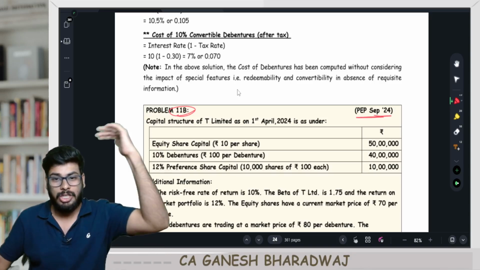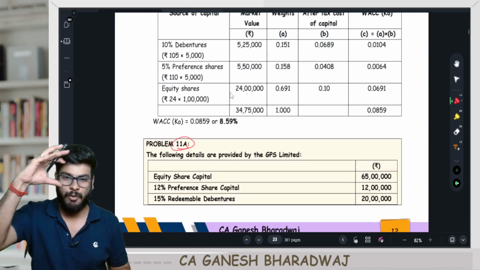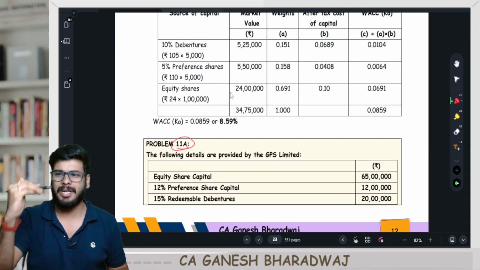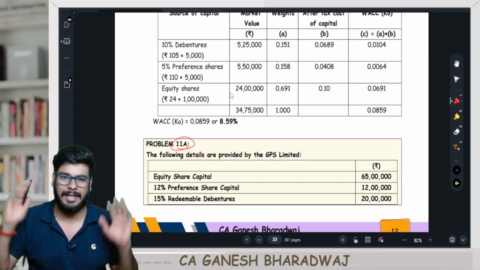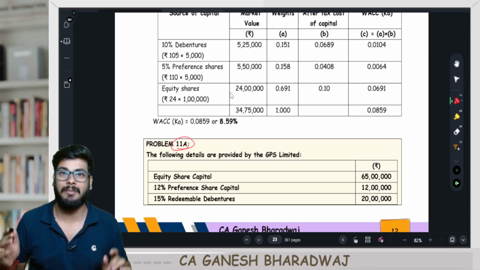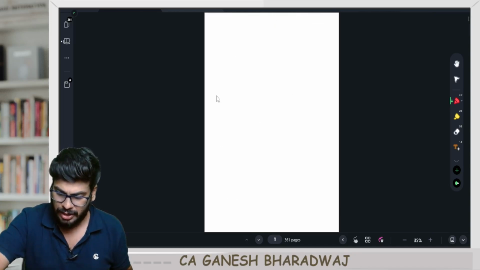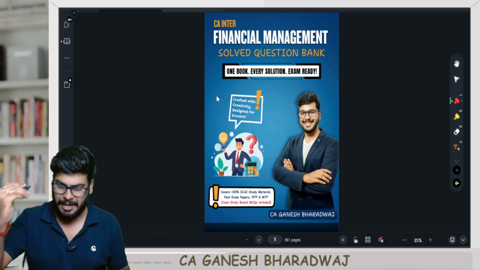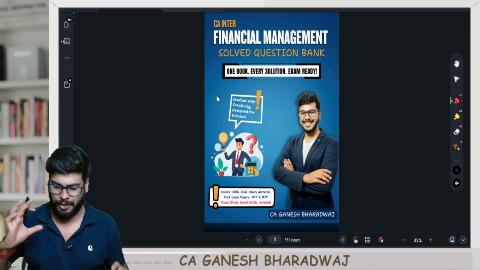So this avoids a lot of duplication of effort. If you're covering the main question, for example question number 11, you're covering 11A, 11B, 11C, you just go through one adjustment and that's about it. You need not redo the entire sum again. This is how this entire question bank has been prepared. This question bank has also been fully uploaded. It's available in open PDF, so you can also use it and share it with your friends. It's available free of cost.